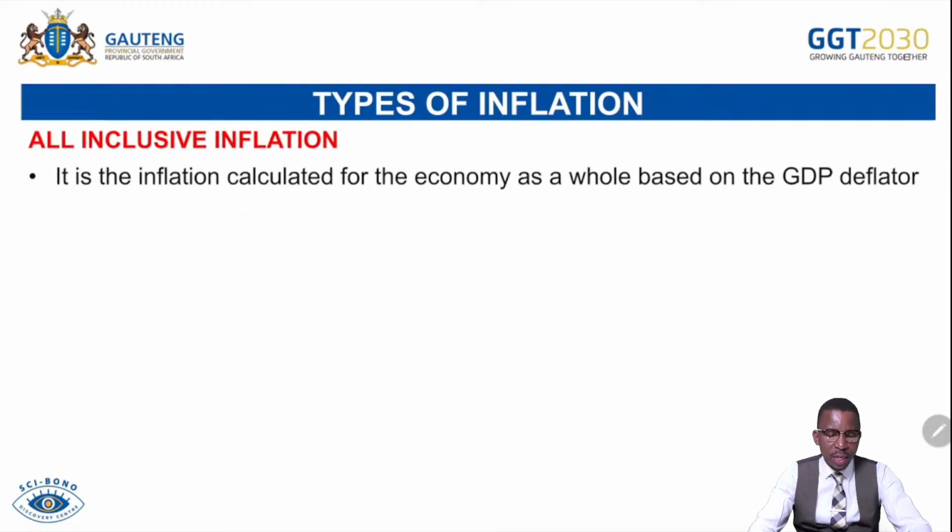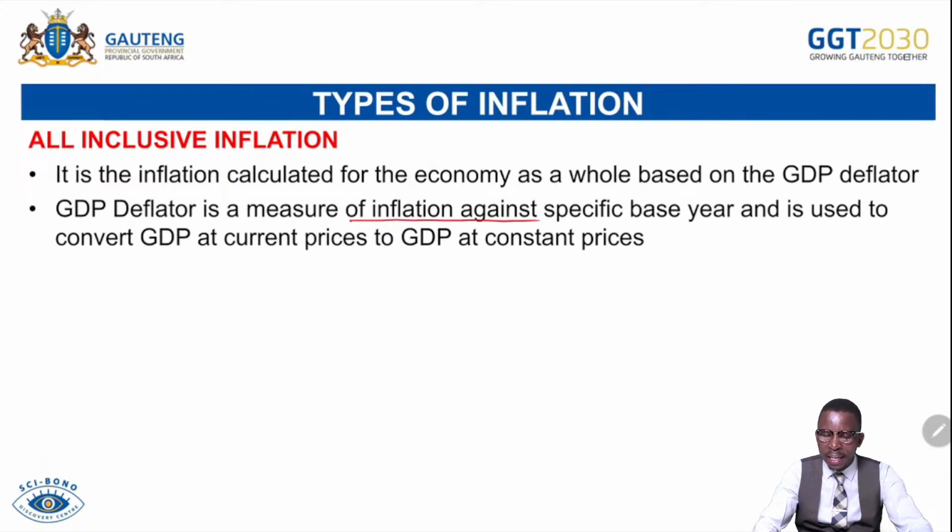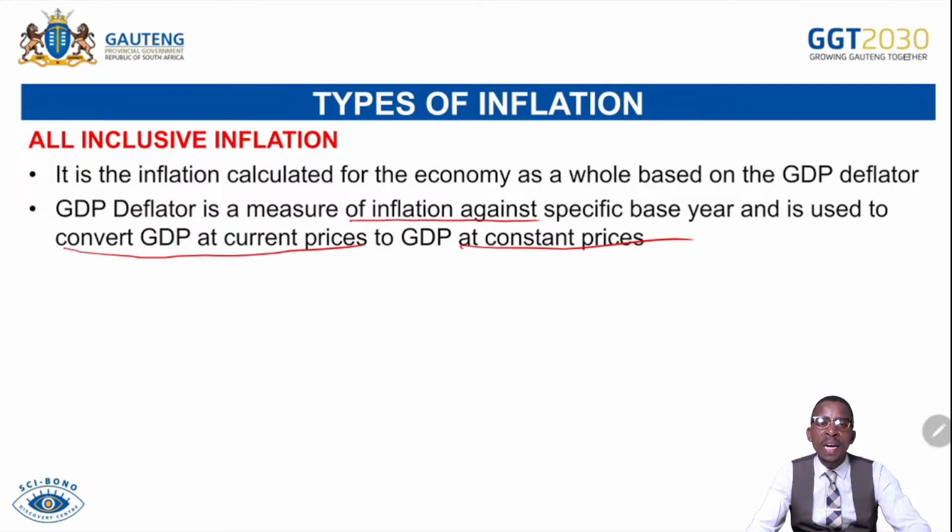All-inclusive inflation. It is the inflation calculated for the economy as a whole based on the GDP deflator. The GDP deflator is a measure of inflation against a specific base year, and it is used to convert GDP at current prices to GDP at constant prices. Remember, if we talk about GDP at current prices, we mean GDP figures that have not been adjusted for inflation. But if we talk about GDP at constant prices, we refer to GDP figures that have been adjusted for inflation. So if we convert GDP at current prices to GDP at constant prices, we are doing what we call a GDP deflator.